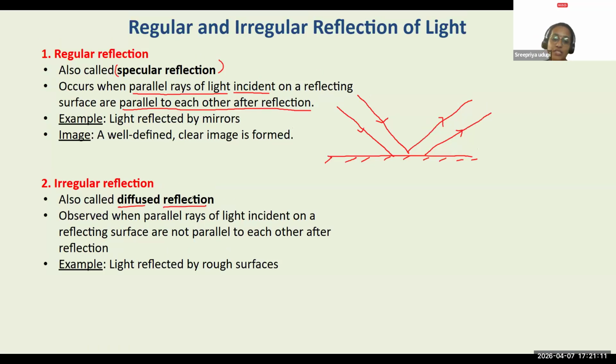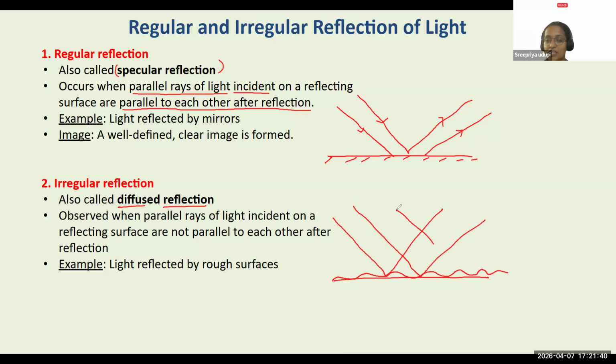Now, what happens in this case? The light rays after reflection need not be parallel. They are not in the same direction. They are going to be in all possible directions because this surface is not a regular surface. The surface from which the reflection happens can be an irregular surface, a distorted surface. So when the reflection is happening, the light rays need not be parallel to each other. They can be in different directions, like this. The light rays after reflection are not parallel.